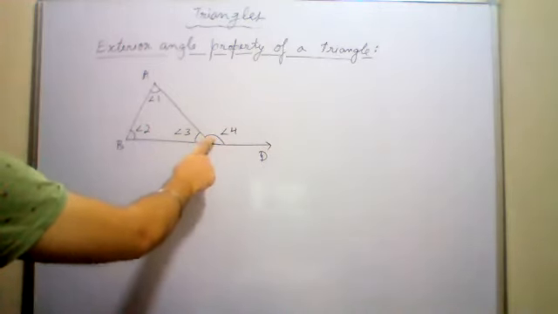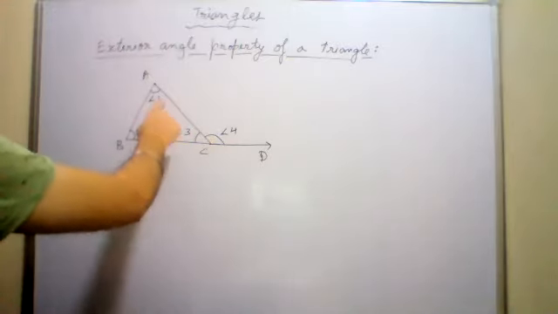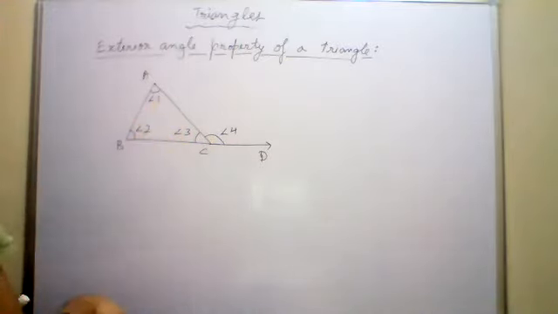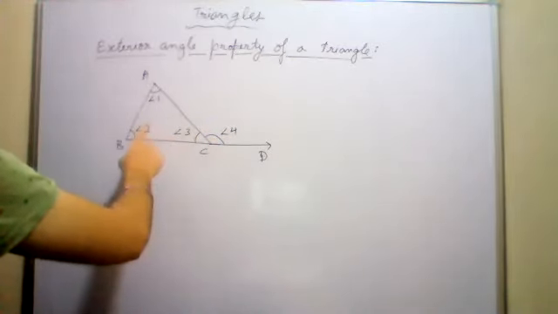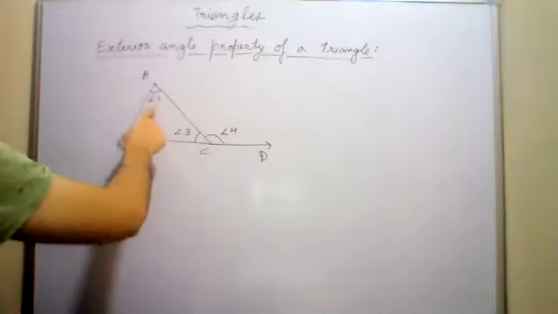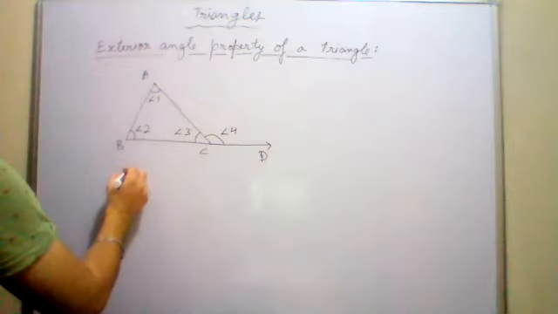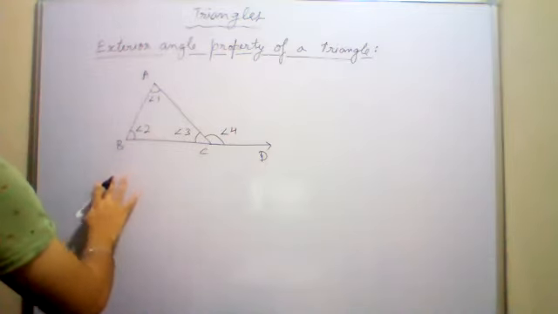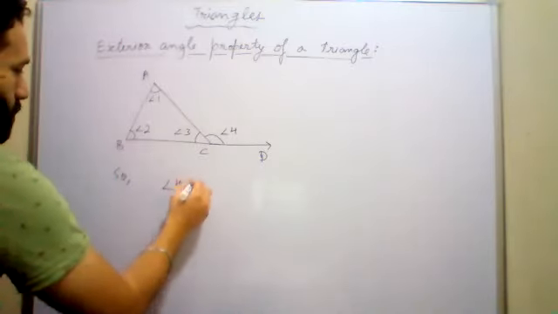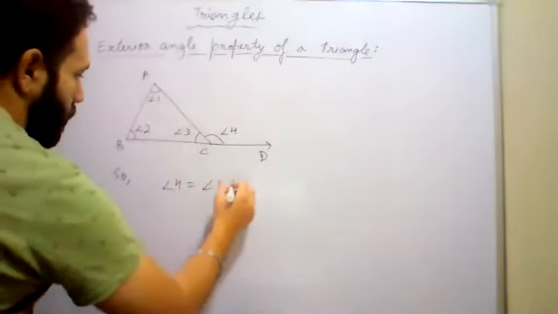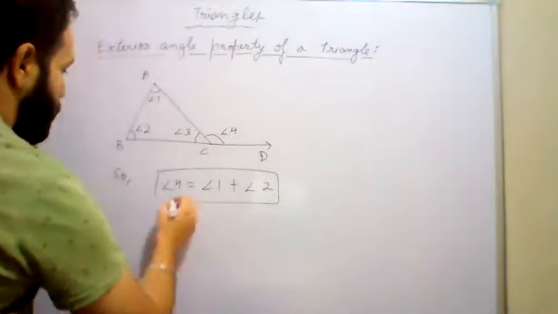You all know what adjacent angles are. So these are adjacent angles, so this is not opposite. Which are the opposite angles of angle 4? Angle 1 and angle 2. So the exterior angle, angle 4, is equal to the sum of the opposite interior angles. That means angle 1 plus angle 2. So you can write: angle 4 is equal to angle 1 plus angle 2. This is the property, always.